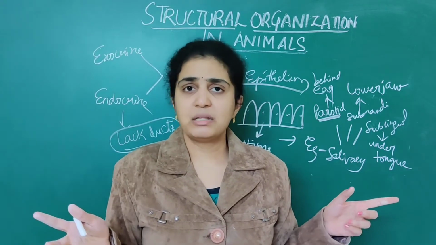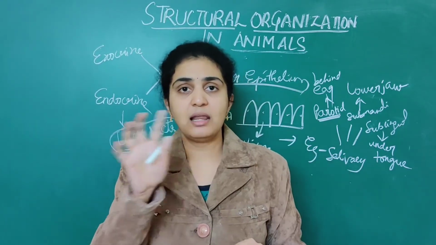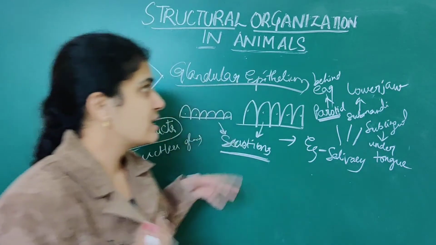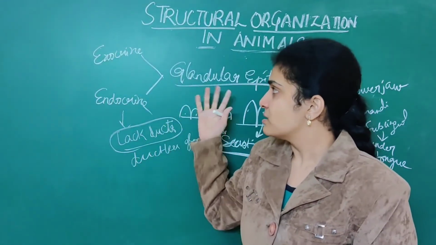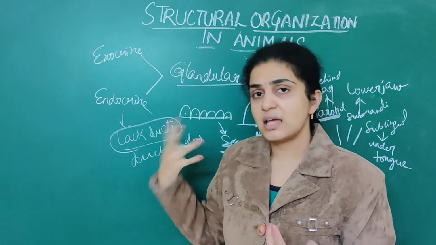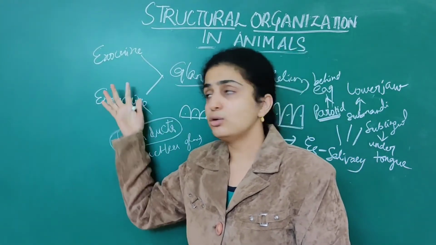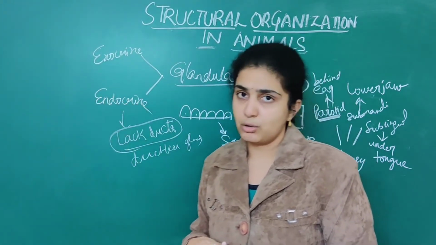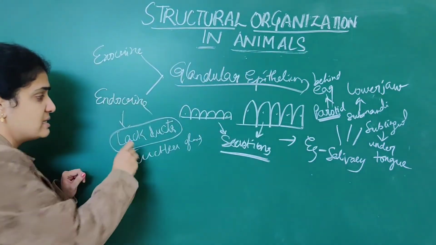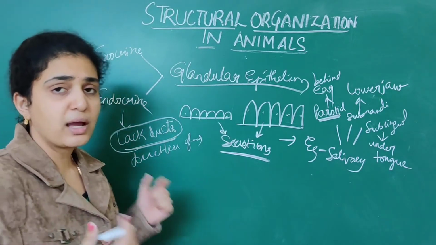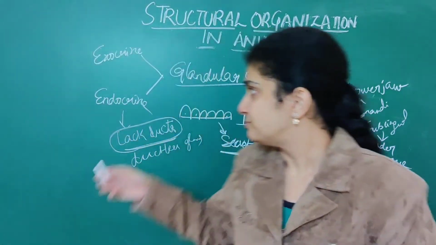Glandular epithelium is single layered epithelium, and it releases numerous secretions. So based on these secretions, they are divided into exocrine and endocrine glands. Endocrine glands lack ducts, so they are called ductless glands.